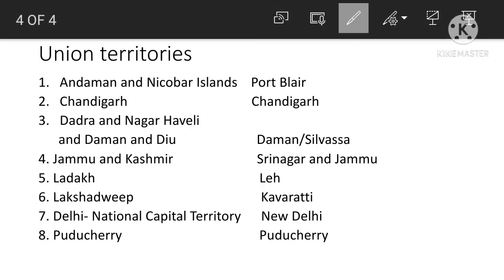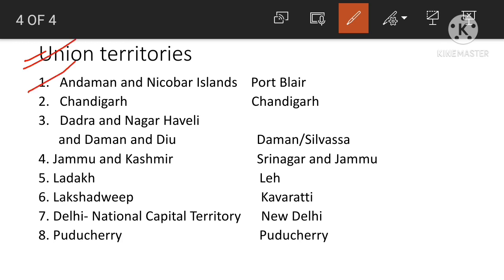As we have discussed, there are 28 states and 8 union territories. What do you mean by union territories? The union territories do not have their own government like the states. They are directly controlled by the central government. So these are the 8 union territories along with their capitals.